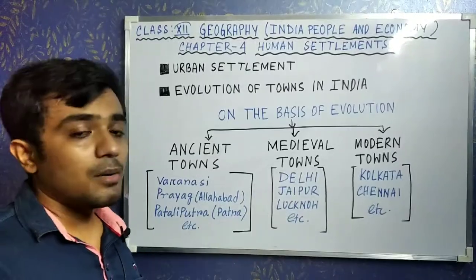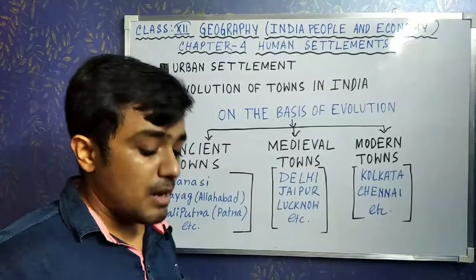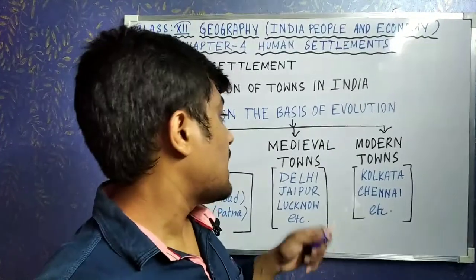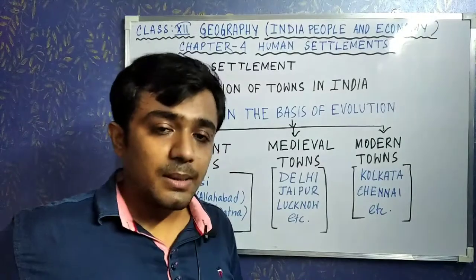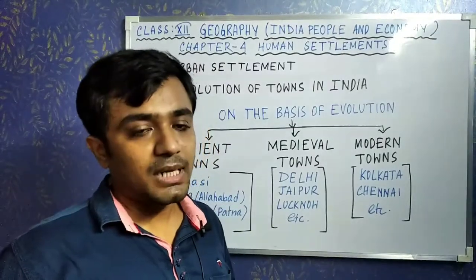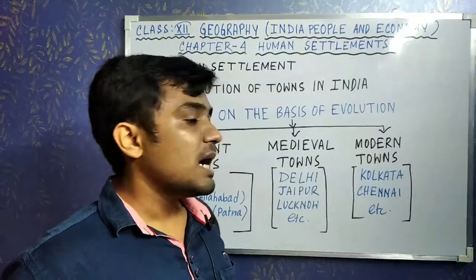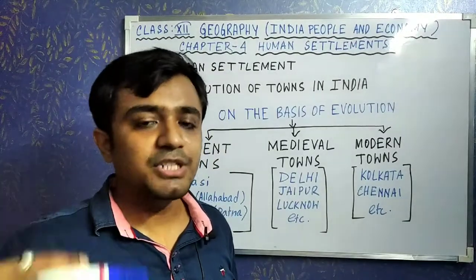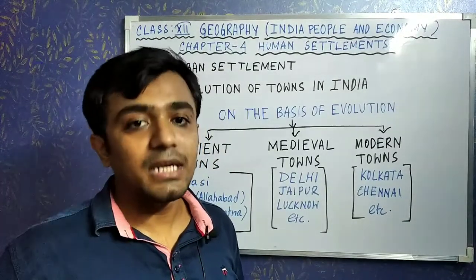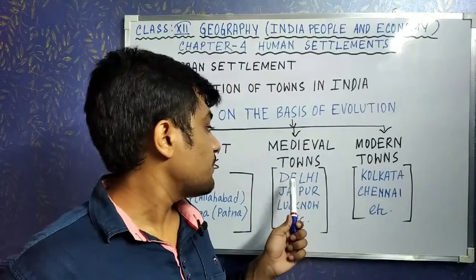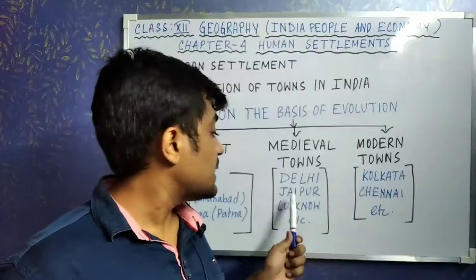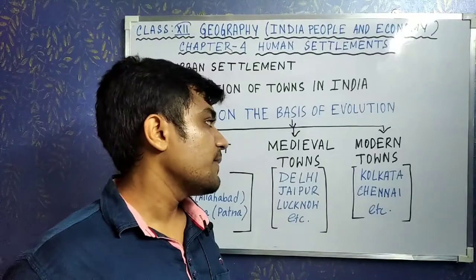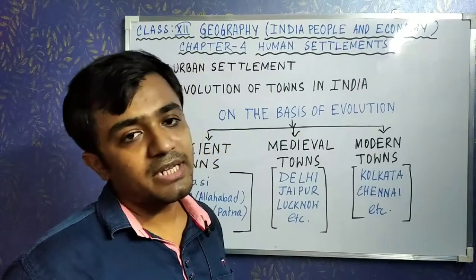Almost more than 100 towns in present India are medieval towns. Clear? These kinds of towns were basically administrative headquarters, once upon a time the administrative headquarters of a kingdom. For example, Delhi, Jaipur, Lucknow. Okay, and modern towns were developed with the British.